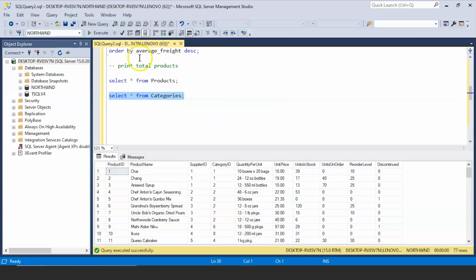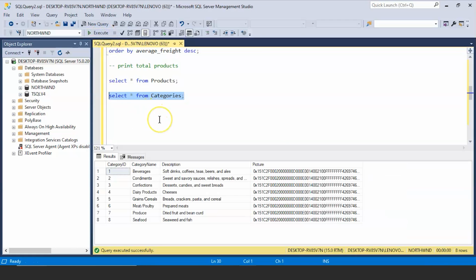I'll copy this and let's see what rows and columns we have in my categories table. Okay, let me execute this. Okay, so we have total 8 categories of products. You can see beverages, we have dairy products, meat or poultry, you have produce, seafood. These are the descriptions.